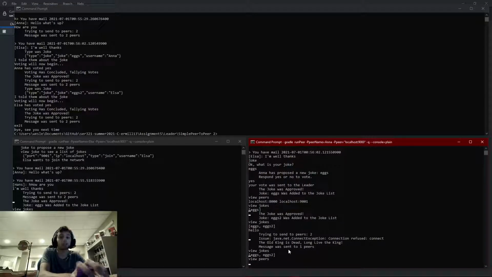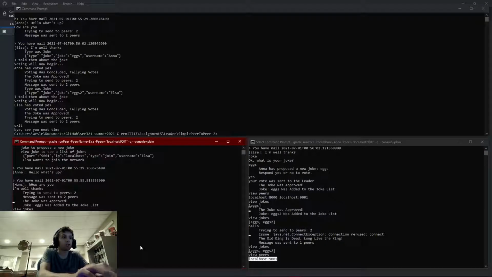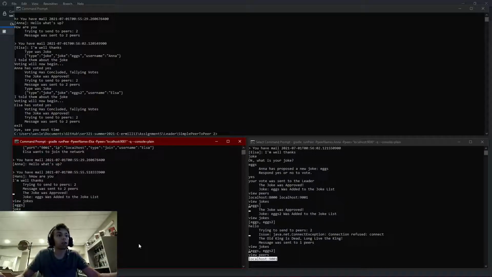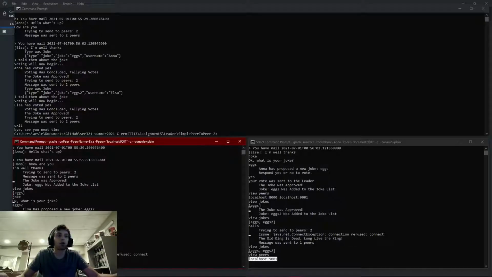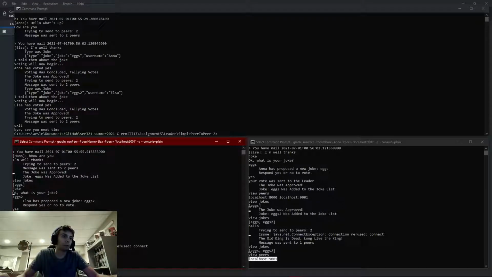View peers, and the only peer now is Elsa. So then, once she tries to talk to somebody, say she's saying hello back to Anna, she's trying to send it, so they're like, oh, hey, yeah, all this stuff happened. This new person's there. View peers. Now her only peer is there, and this is now a 2-node network between 9001 as the lead one and 9000 as the other.